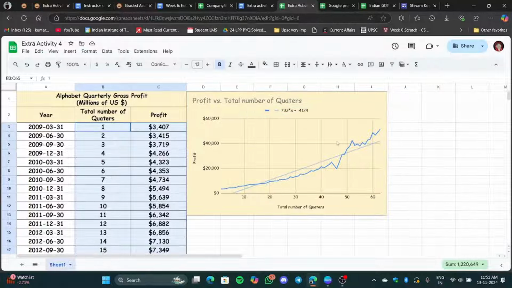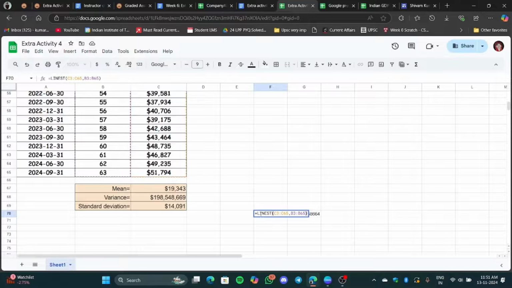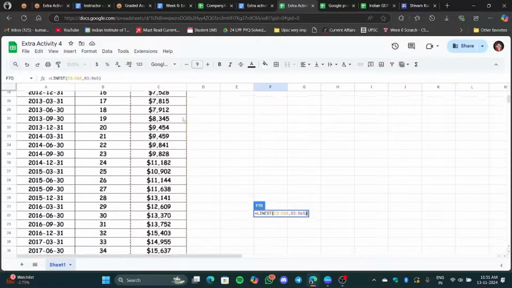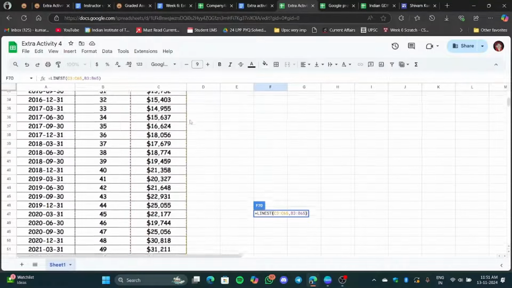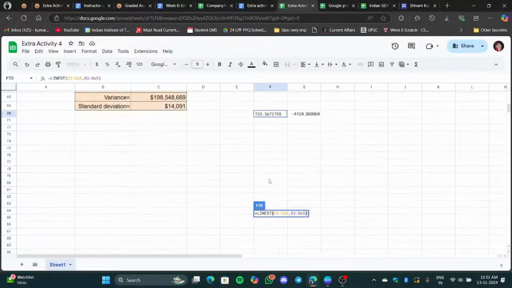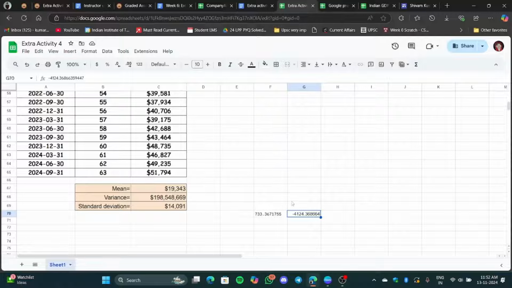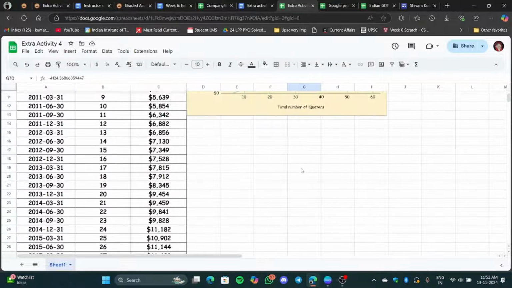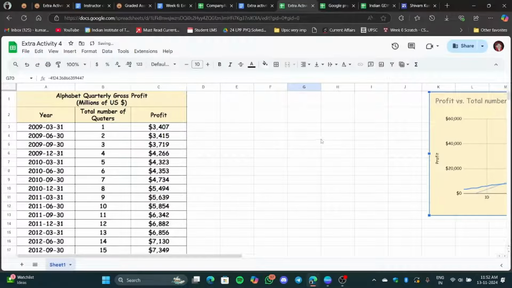We can use a formula also. This is the formula: LINEST, C3 to C65, so from here to the entire end this is your y column, and B3 to B65 is your x axis. This is your y axis, profit, and quarters are your x axis. You can use the formula directly, and it will give you the same value. In layman terms, this is a slope, and this is the y-intercept. You can see the same values in the graph also: this is minus 4124, and this is 733. So we got the same value. Okay, let's put this aside.